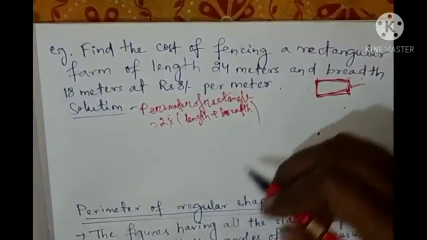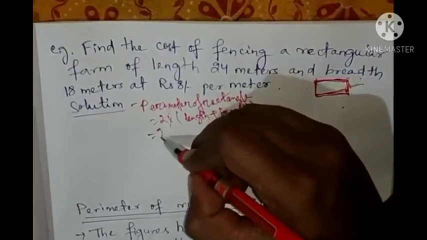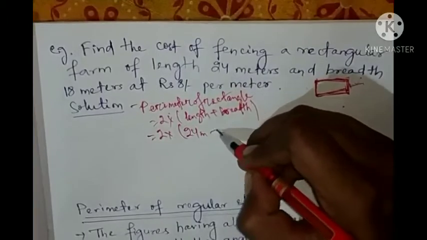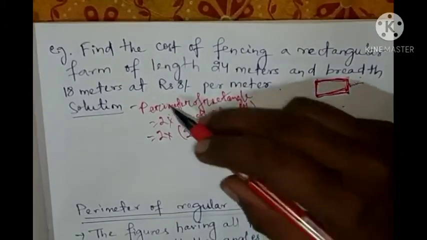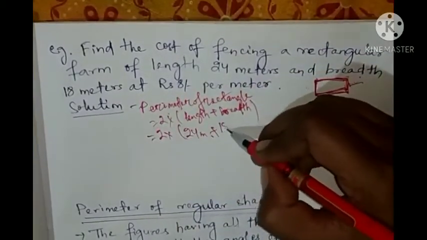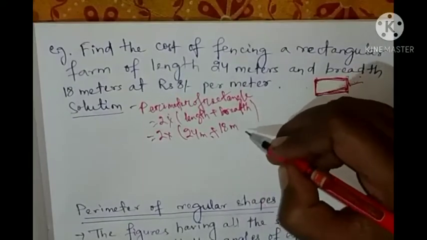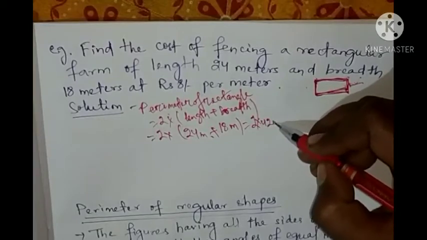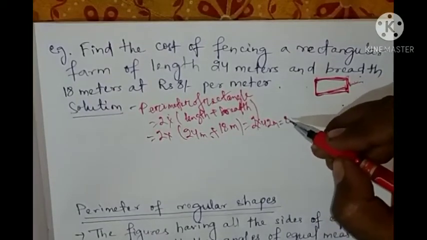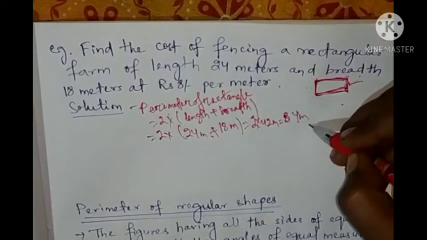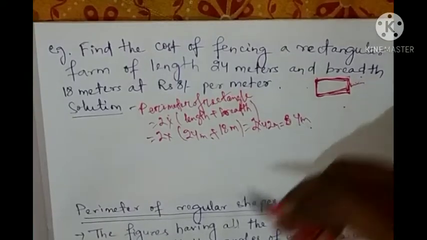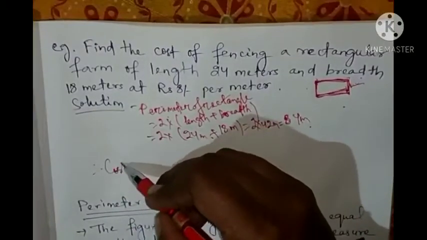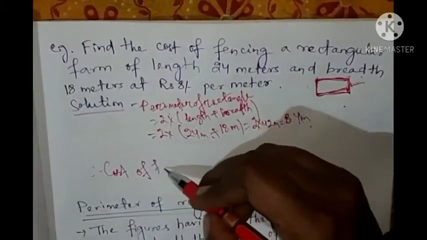So length is 24 meter plus, don't forget to write meter or centimeter, whatever is given, breadth is 18 meter. So 2 into 42 meter equals 84 meter.